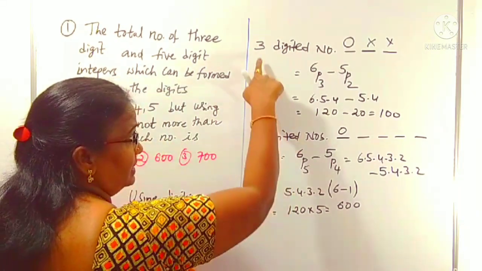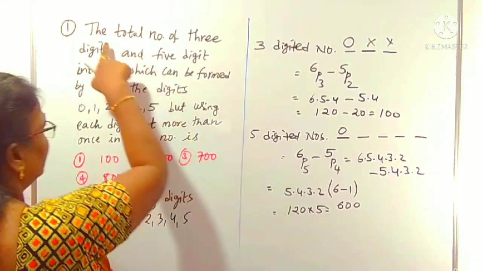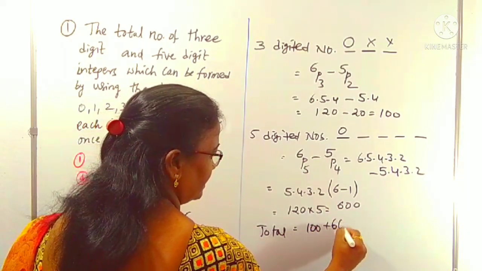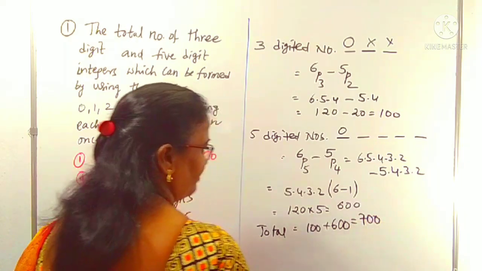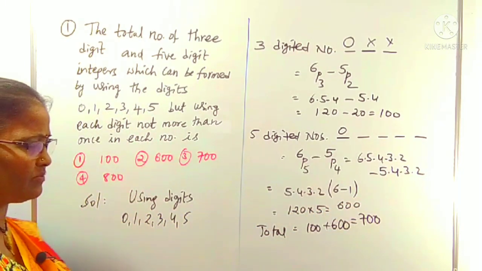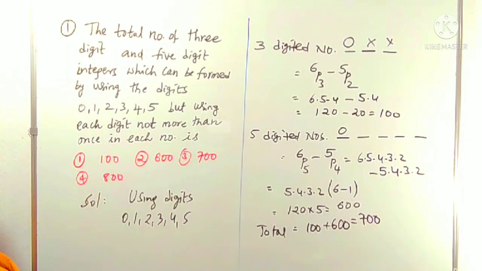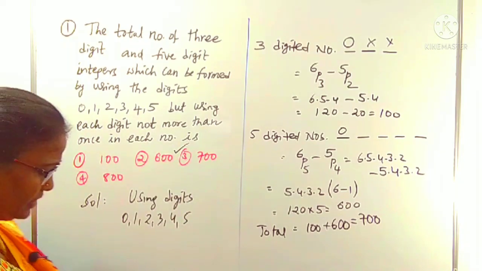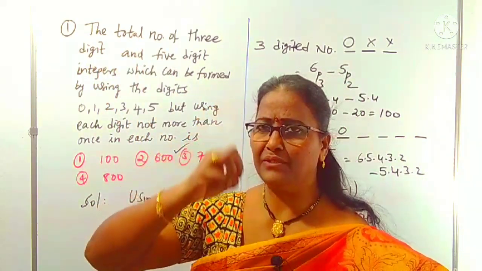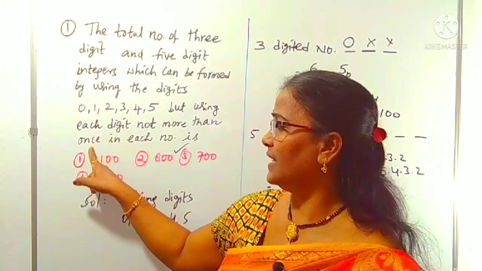Okay. How many 3 digit numbers are there? 100 are there. How many 5 digit numbers are there? 600 are there. We want the total. Therefore, the total we want is 100 plus 600, clearly 700. Okay, you can do it in a simple way. In this, there is no need to take the common. You can take it directly also. That's not a big issue. A simple step saved. Okay, right. 700 is which option? It is clearly the third option. Is it clear now? We just have to concentrate on the given condition here. Given that we need the total of 5 digit numbers and 3 digit numbers, in which we are using these digits and repetition is not there.